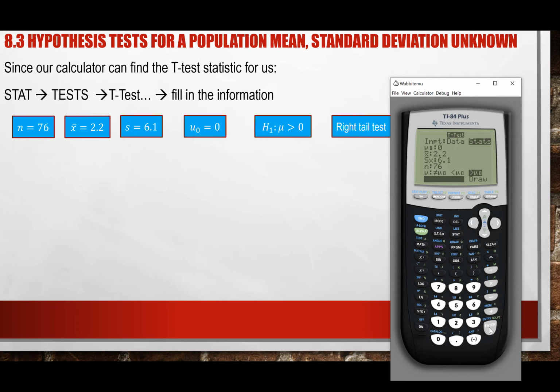So again, those are the same information that you needed from the previous 8.2. It's just that now, instead of the population standard deviation, we are using a sample standard deviation. The two outputs that we're looking for are the t, which is your t-test statistic, 3.144, and the p-value, which is 0.0011 or 0.0012.